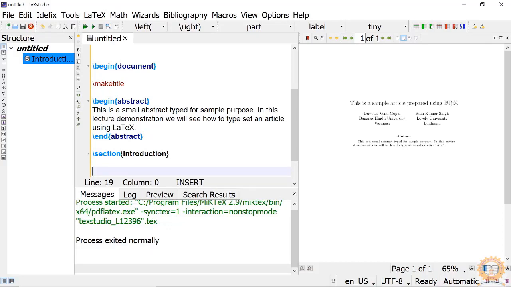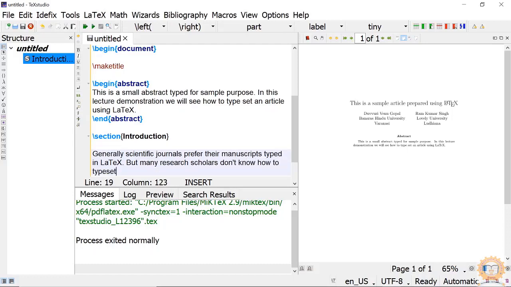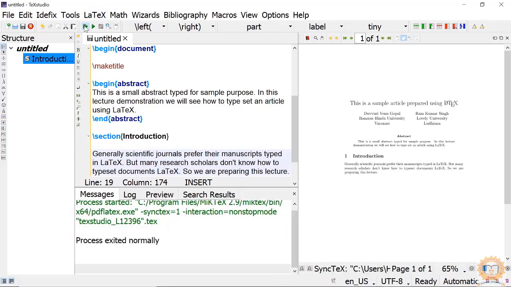Like this. Then again compile it. What happens?